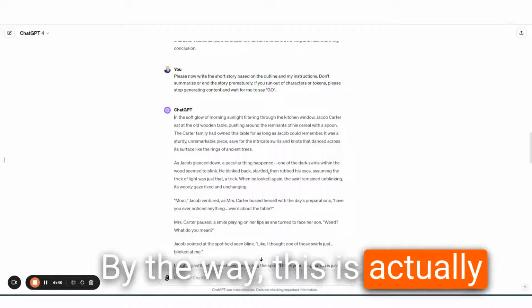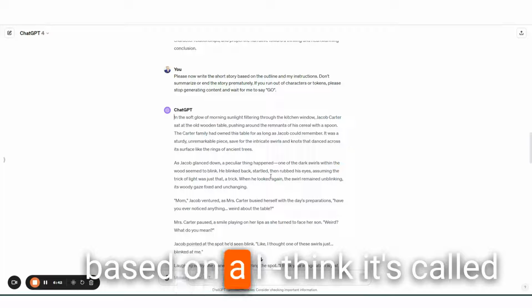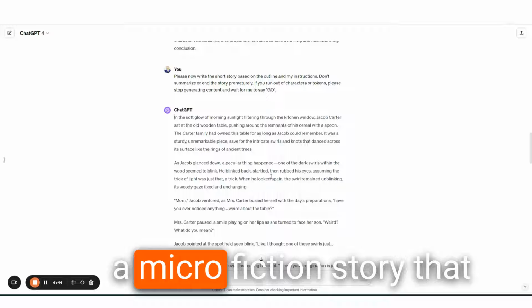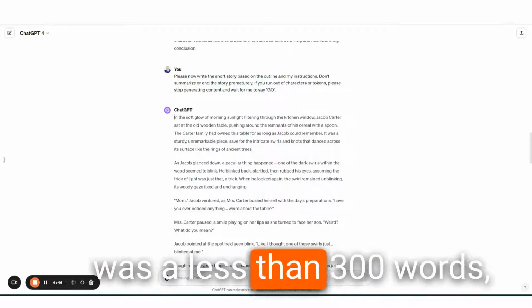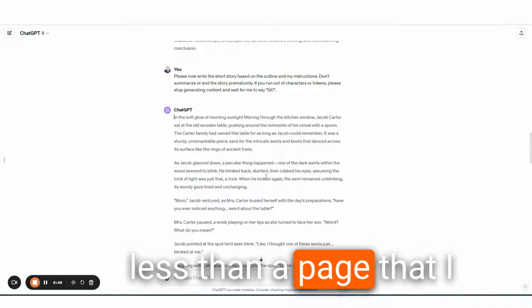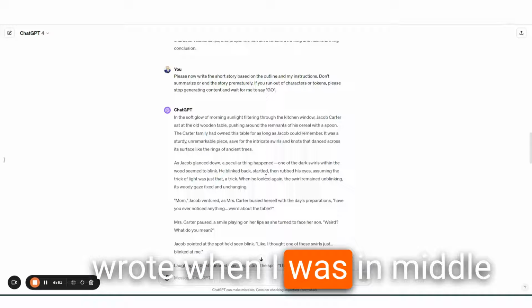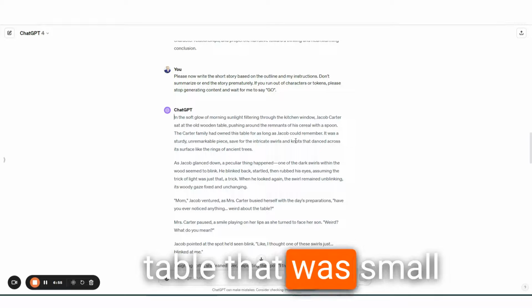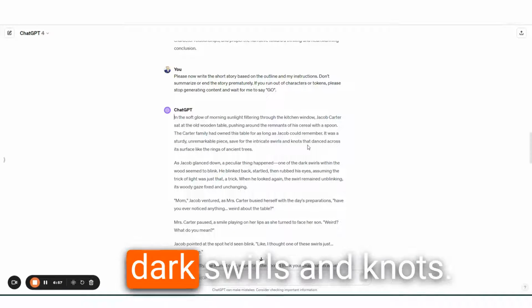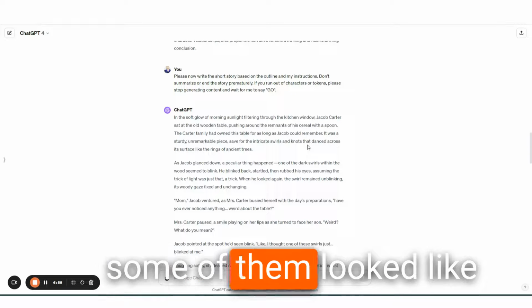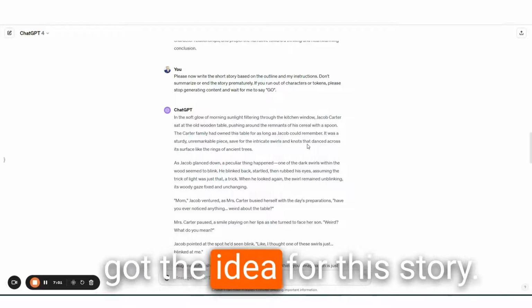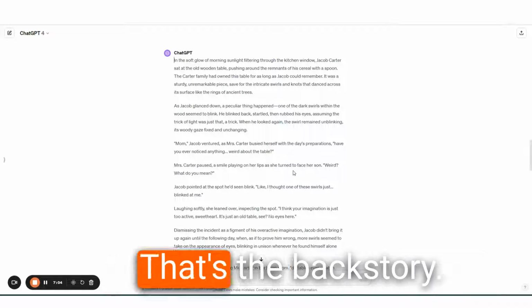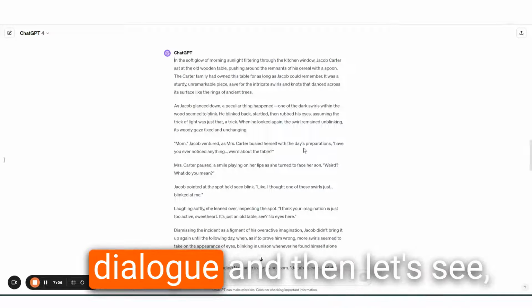By the way, this is actually based on, I think it's called a micro fiction story, less than 300 words, less than a page, that I wrote when I was in middle school or high school. I actually had a breakfast table that was small and had these little dark swirls and knots. And I always thought that some of them looked like an eye. And that's how I got the idea for this story. That's the backstory. Then we have some dialogue.